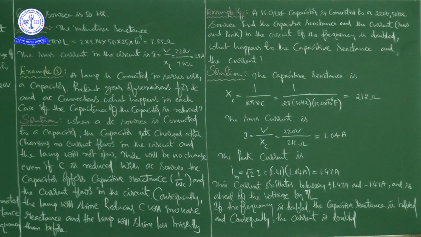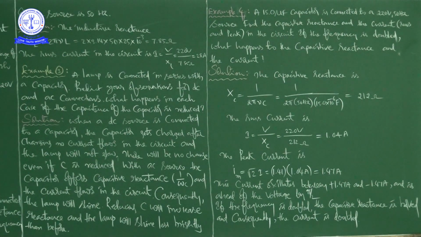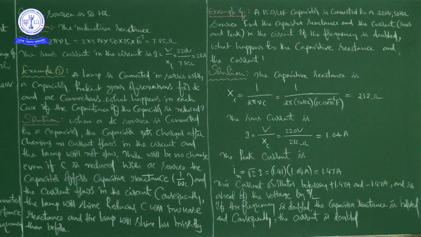When a DC source is connected to a capacitor, the capacitor gets charged. See the predictions, because he is asking for predictions, so it is theory only; he is not asking to calculate any numerical value or physical quantity.